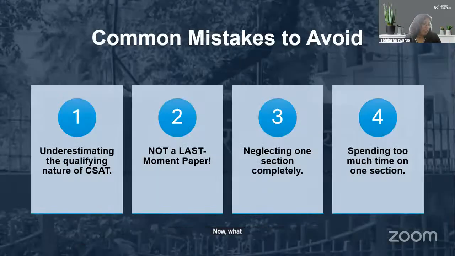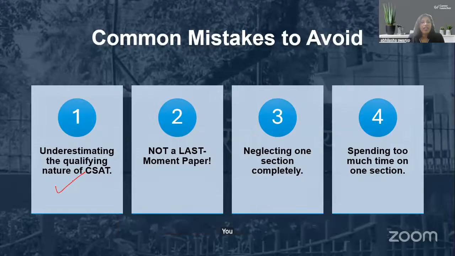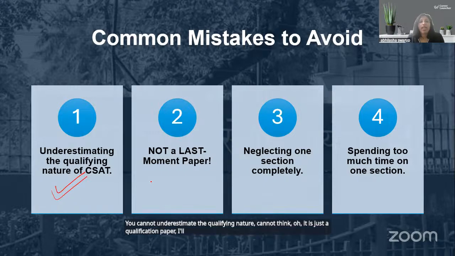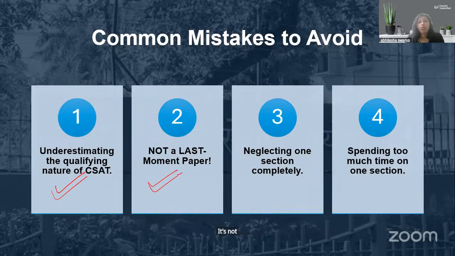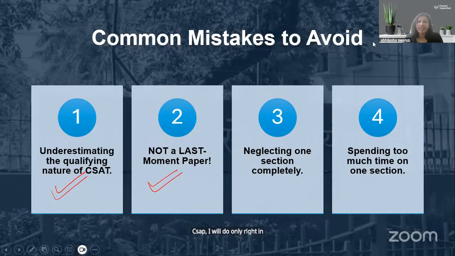Now, what are the common mistakes that anyone who wishes to write this paper must avoid? You cannot underestimate the qualifying nature. You cannot think, oh, it is just a qualification paper, I'll be able to do it. It's not a last-moment paper. You cannot say, I will do my GS throughout the year and CSAT only right in the end.